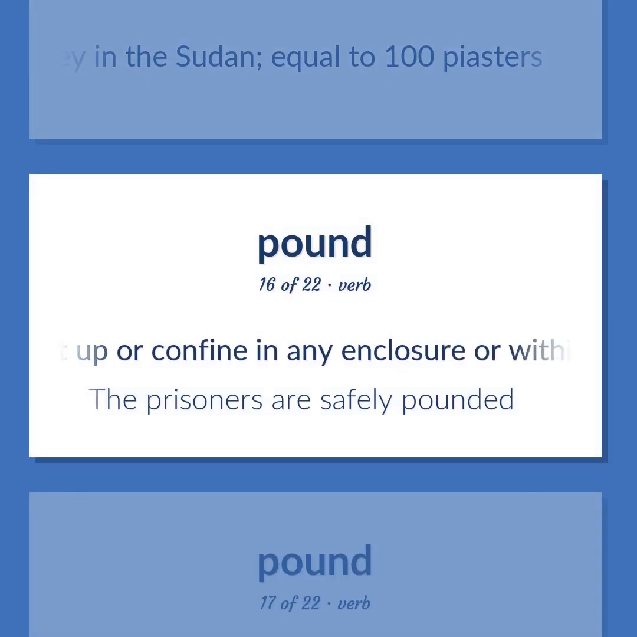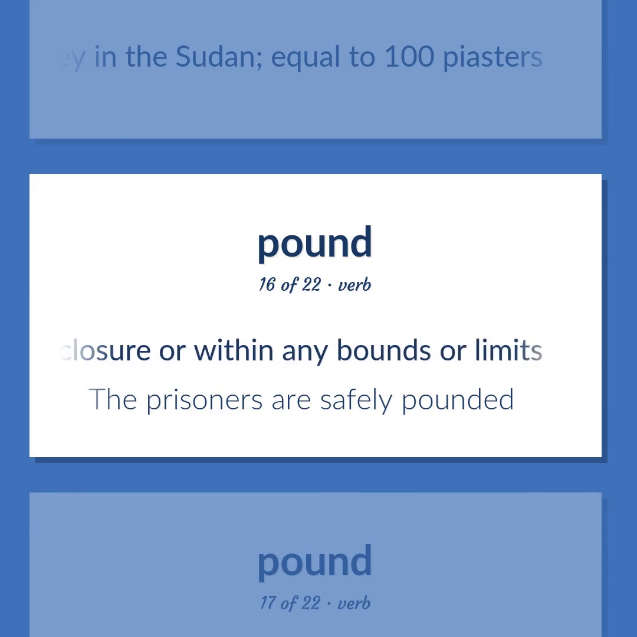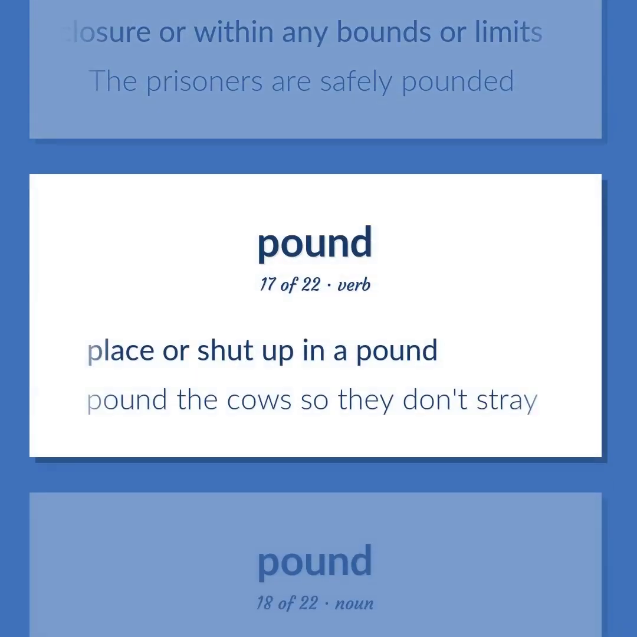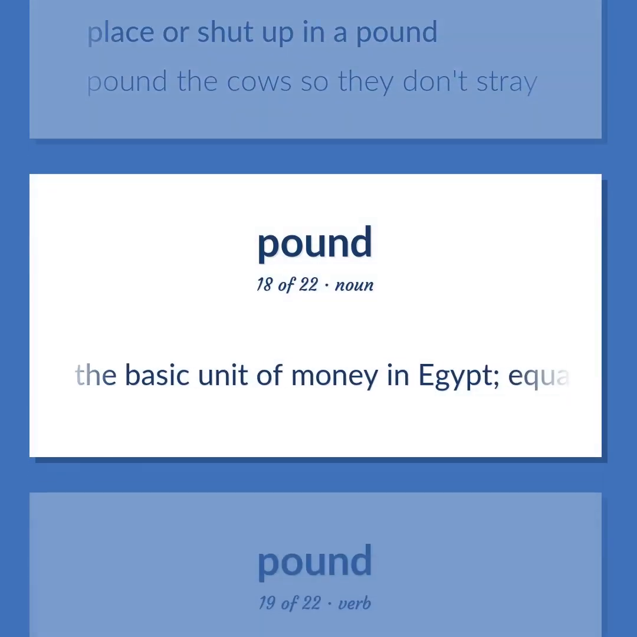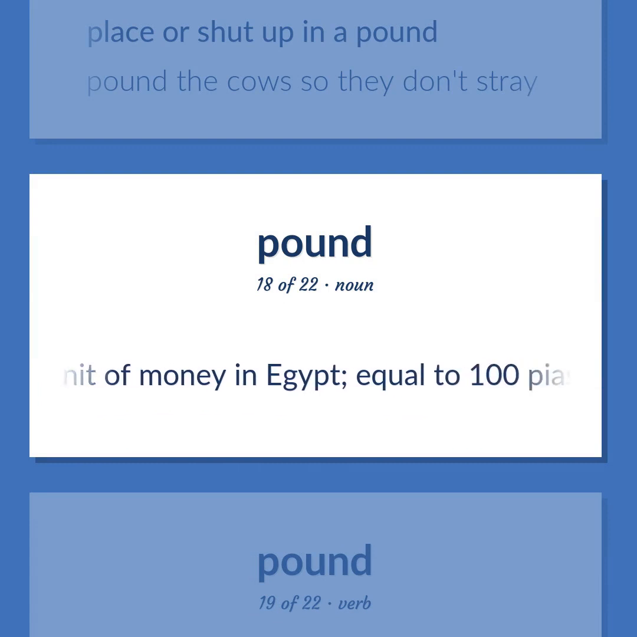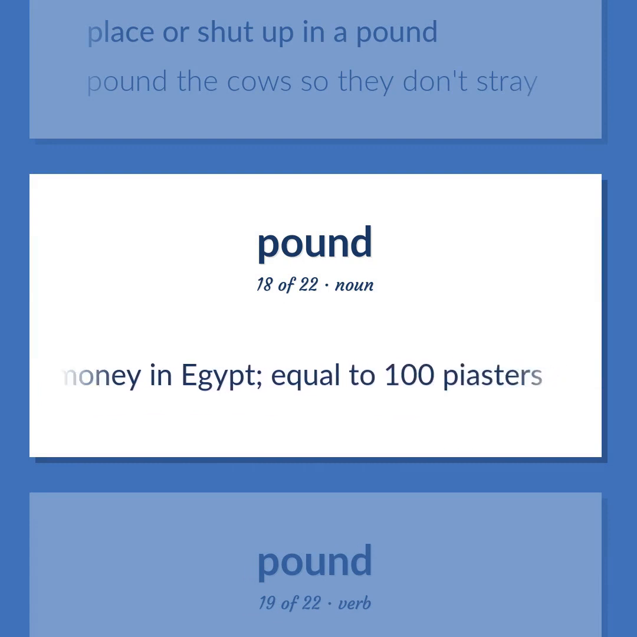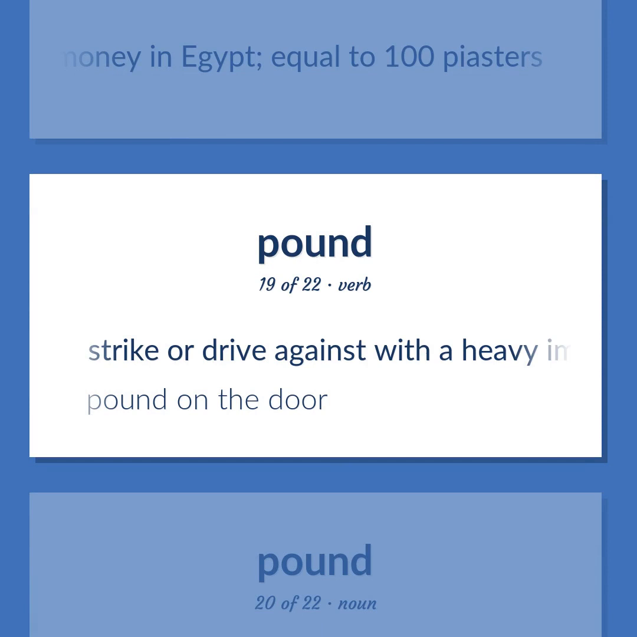Shut up or confine in any enclosure or within any bounds or limits. The prisoners are safely pounded. Place or shut up in a pound. Pound the cows so they don't stray. The basic unit of money in Egypt, equal to 100 piastres. Strike or drive against with a heavy impact. Pound on the door.